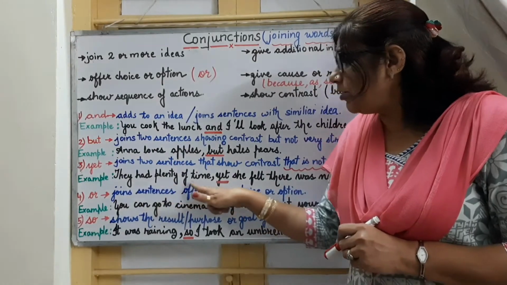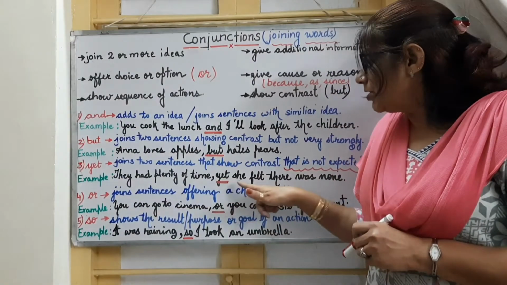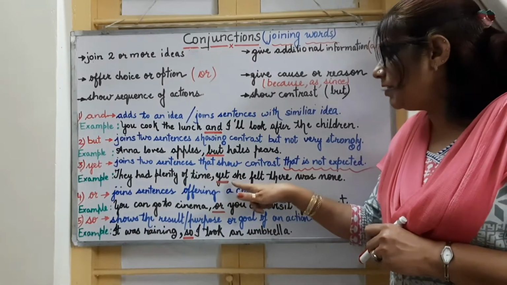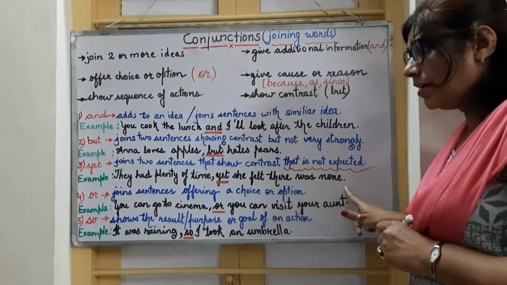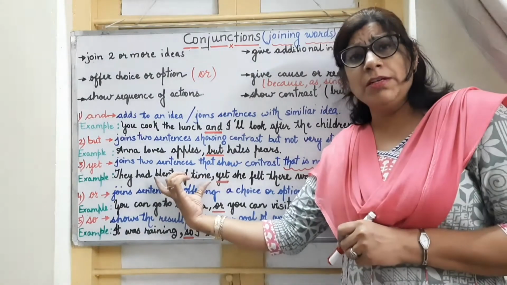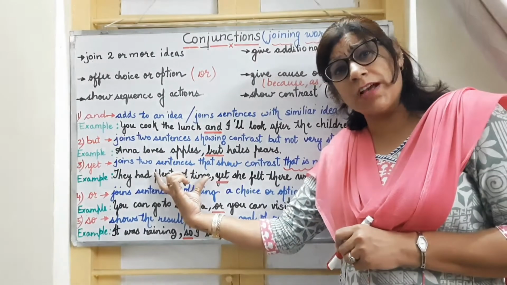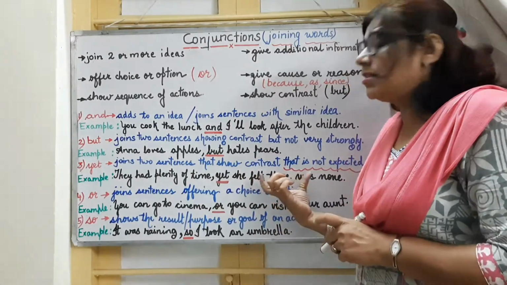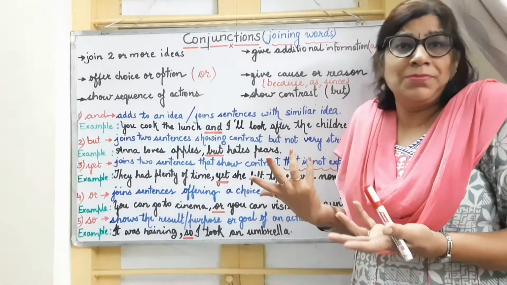They had plenty of time, yet she felt there was none. Here we are talking about ample time, plenty of time, but something unexpected. What is that unexpected? That she was feeling that there is no time, right?